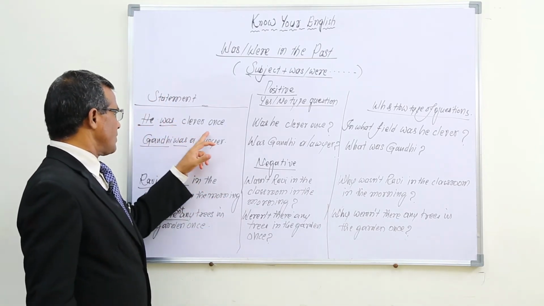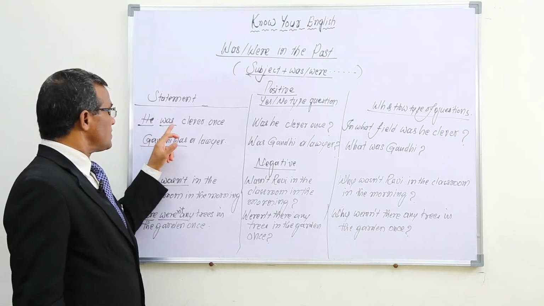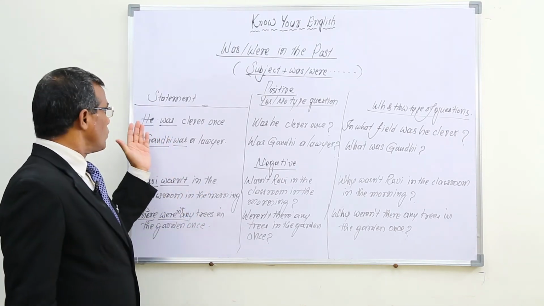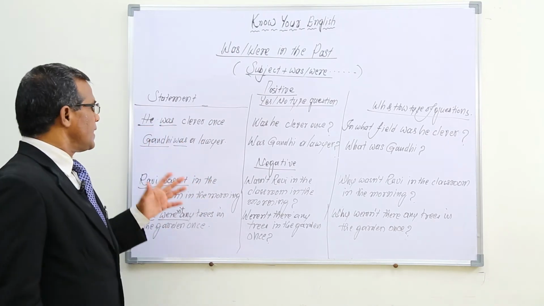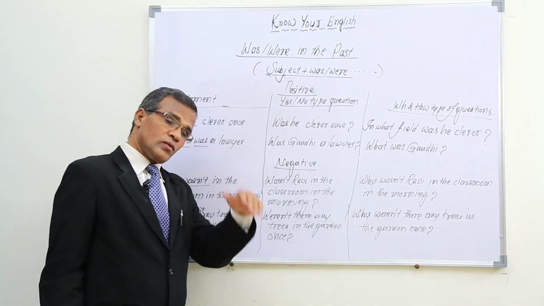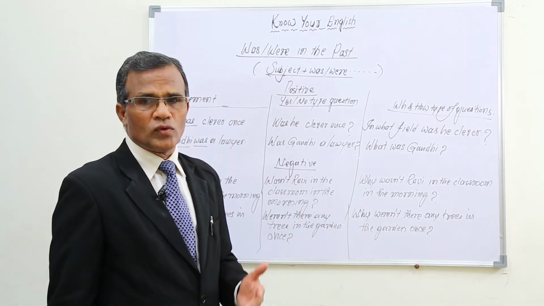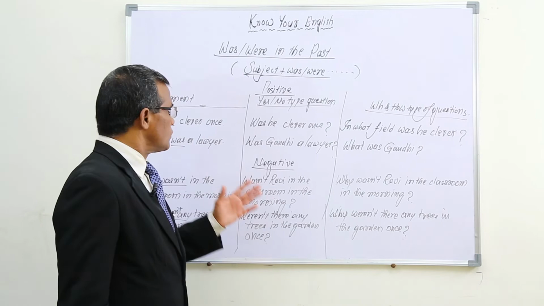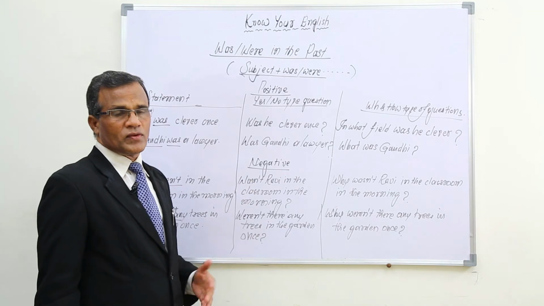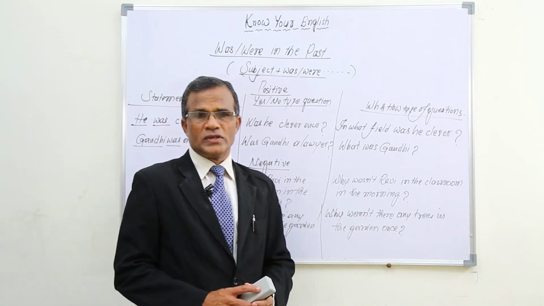For example, he was clever once. Simply removing this he, if you use who, who was clever once is a question. And if it is plural, who were clever once? In the same way, how many people were clever once? How many of you were clever once? Like that, we can take who, how many people, how many of you, how many of us, how many of them in the place of subject in a statement, and we get WH and how type of questions. This is the way of putting questions.